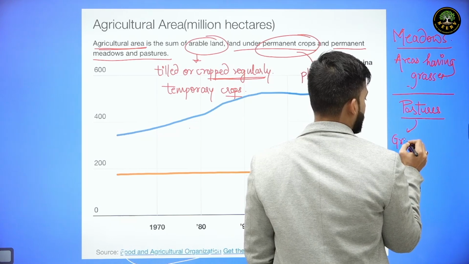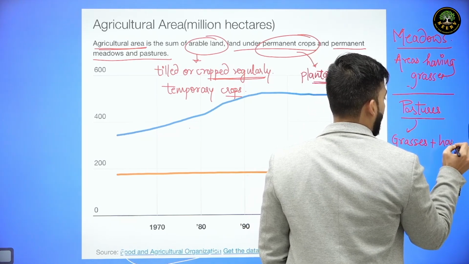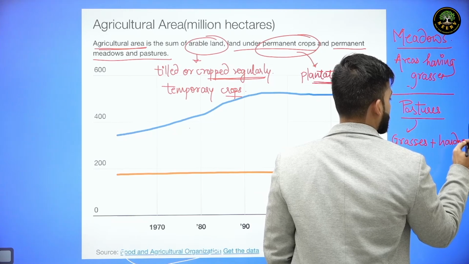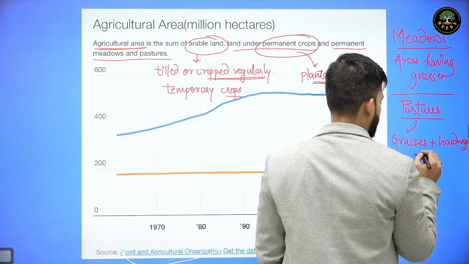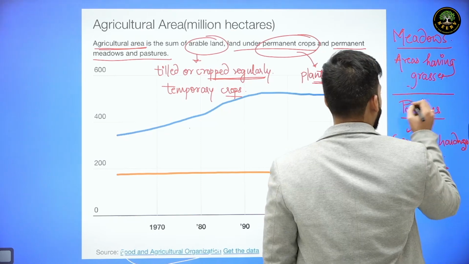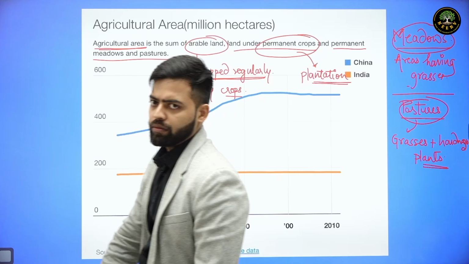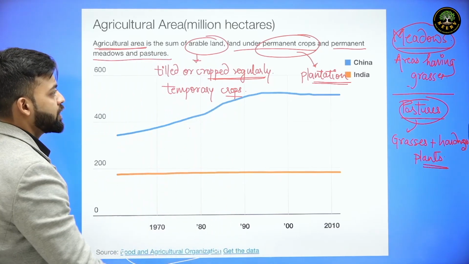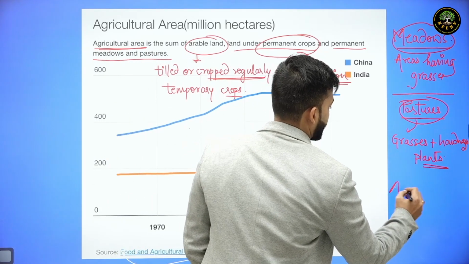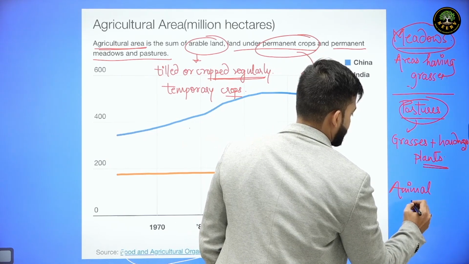So both grasses plus hardwood trees or plants. Pasture land and meadow, they provide fodder to the animals. So these are for animal rearing and farming or pastoral farming.